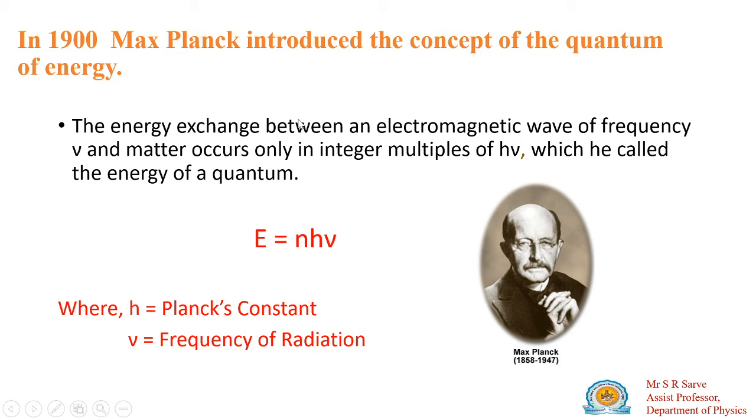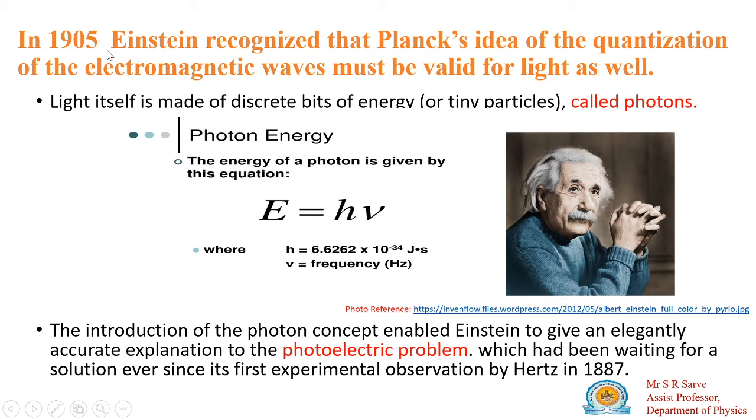So that is the first concept given by Max Planck. To this concept he assumed that the black body consists of oscillators, and these oscillators emit energy E equal to an integral multiple of h mu. By this concept he explained black body radiation. After that, in 1905, Einstein gave the idea of the photon.